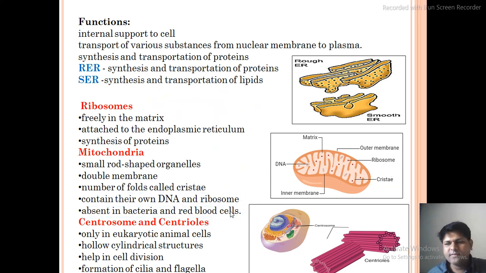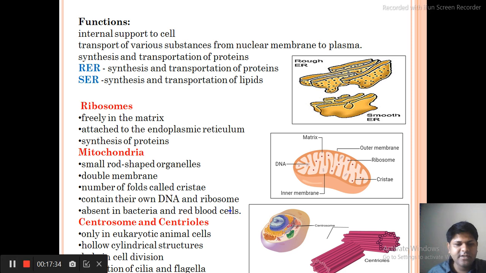If you observe, most of the cell organelles are absent in red blood cells, because red blood cells are especially featured to carry oxygen, and that requires much space in the cell. So that is why, to give space to the oxygen, most of the cell organelles are absent.